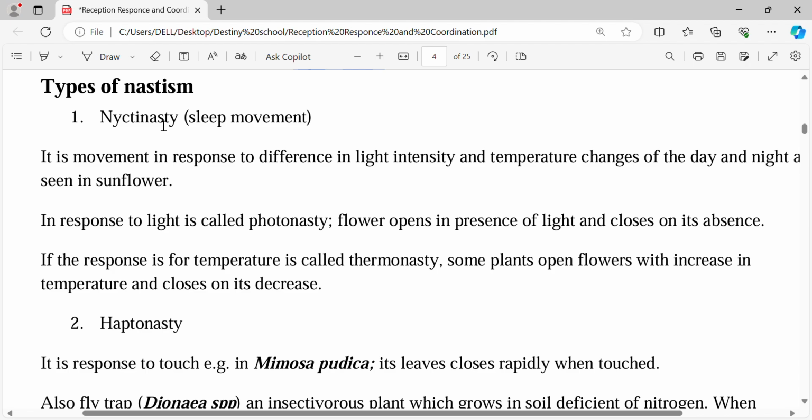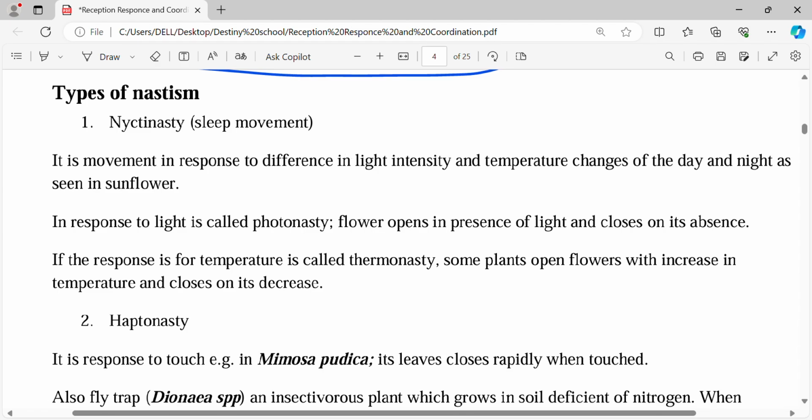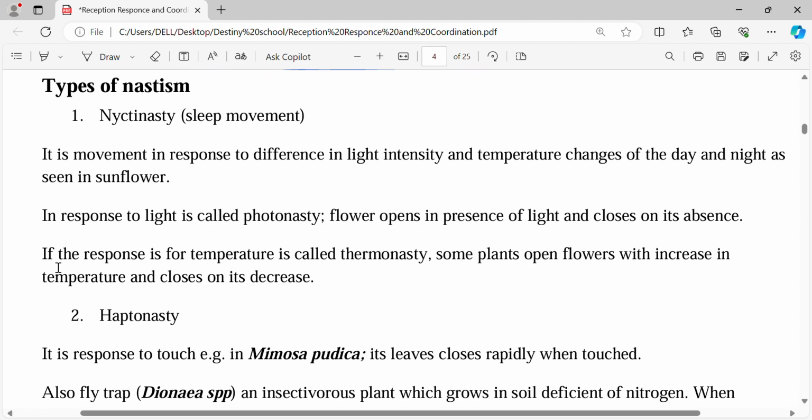Sometimes you can also be asked in exam, because it involves the sunflower. So it means that if you want to maybe capture a few of them, this nyctinasty and this haptonasty. Like in this haptonasty, they set it a lot. So maybe the others you can ignore if you feel maybe their words are a little bit tricky to master. But trust me, it is still simple. Try just to know all of them.